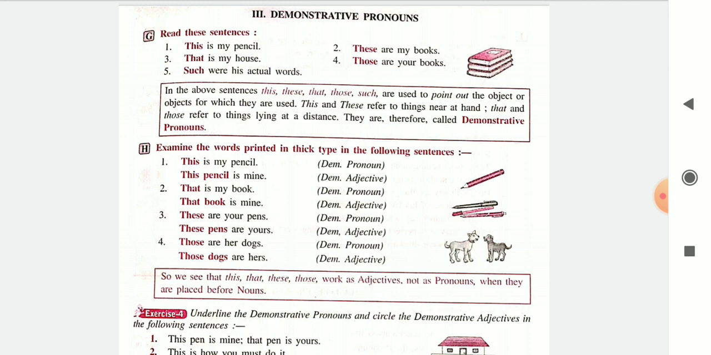This is my pen, demonstrative pronoun. This pen is mine, demonstrative adjective. After this, if you have a noun, it's a demonstrative adjective. If you don't have a noun, it's a demonstrative pronoun. Those books are yours, demonstrative adjective. Those are your books, demonstrative pronoun. I hope you have understood this much by now.